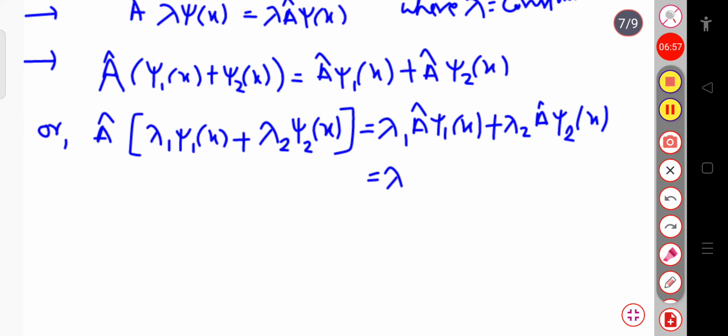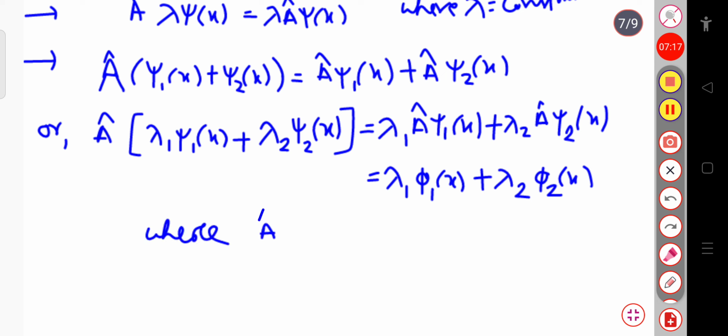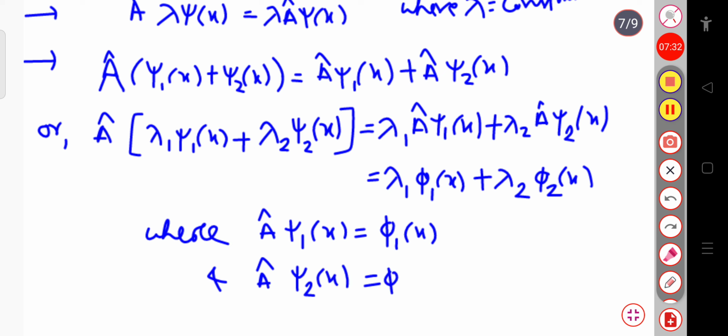Lambda 1 is constant, so it will be the same, and after the operation I will write suppose phi 1 of x, plus lambda 2 A cap, when it operates on psi 2, gives suppose phi 2 of x. Or let me write, A cap psi 1 of x equals phi 1 of x, and A cap psi 2 of x gives phi 2 of x. So we can write the linear operator in this way.